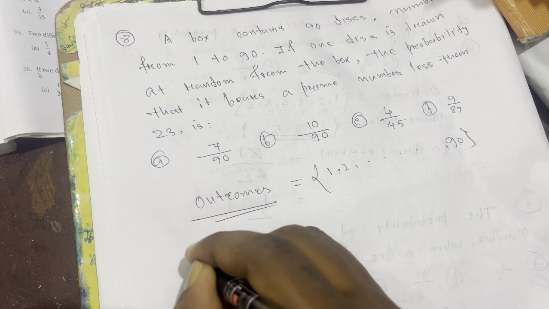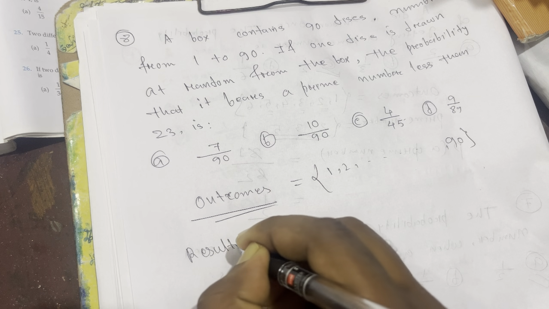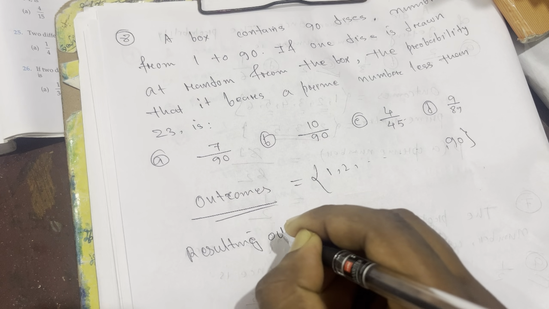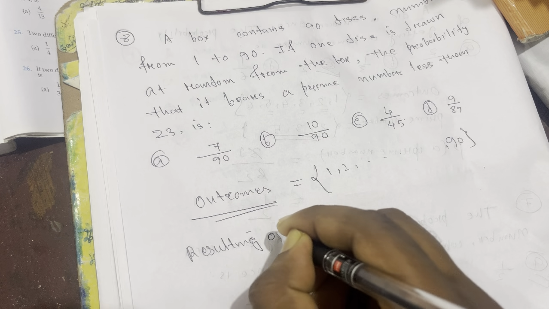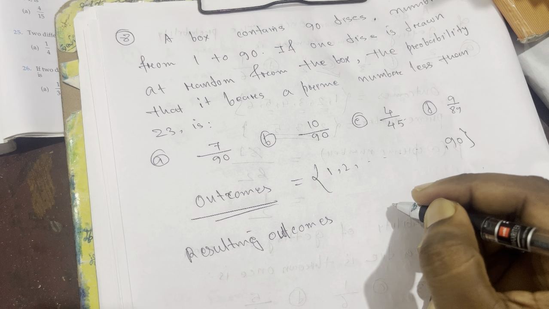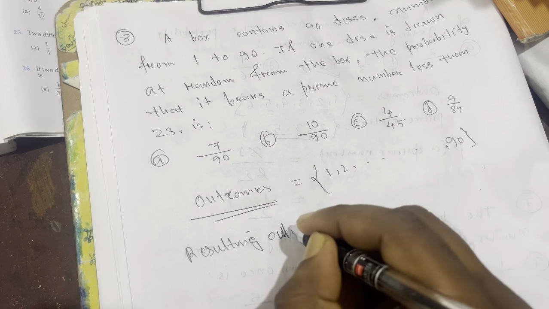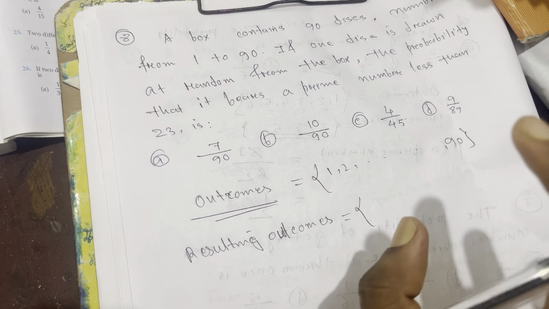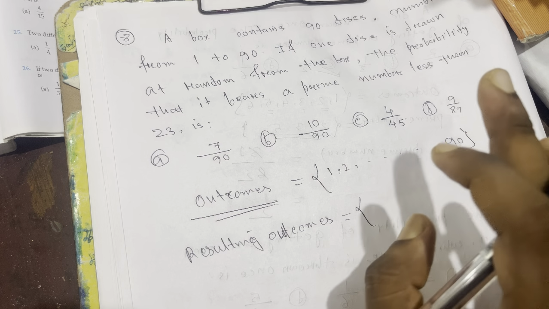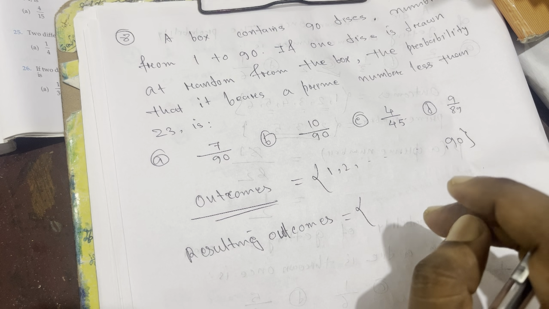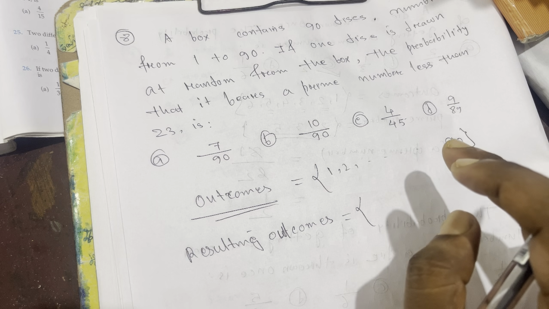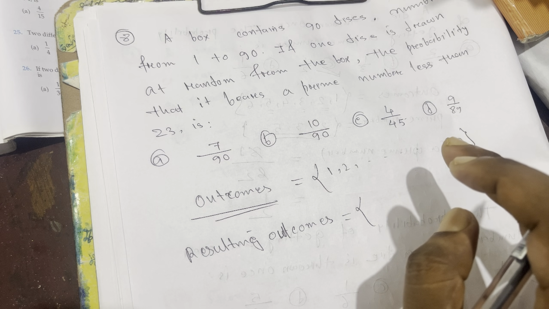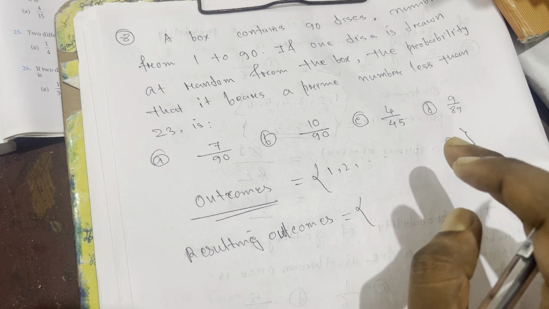First we'll write the resulting outcomes, meaning how many prime numbers are smaller than 23. We have 90 numbers from 1 to 90, but we want the probability of a prime number smaller than 23.